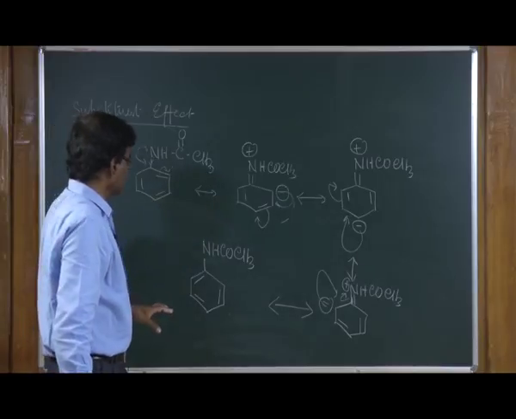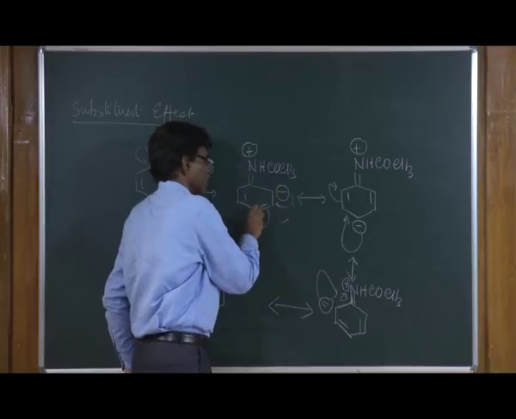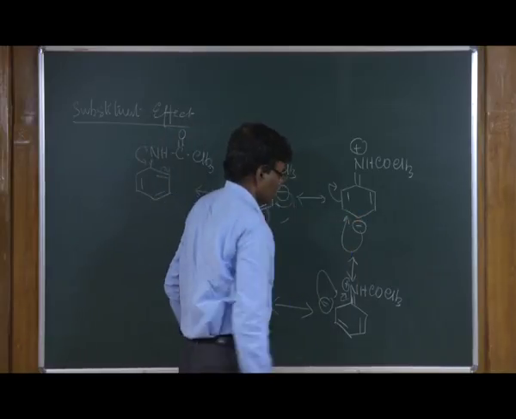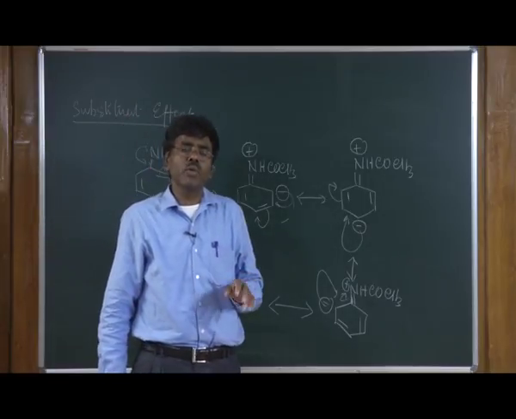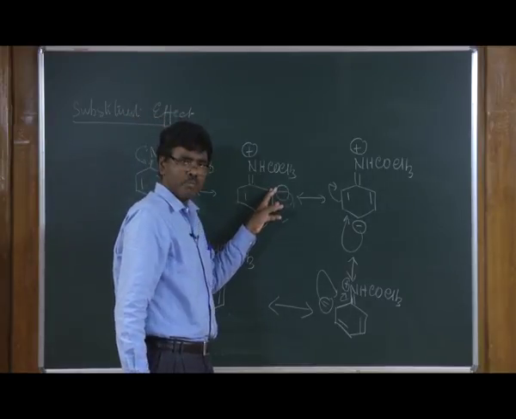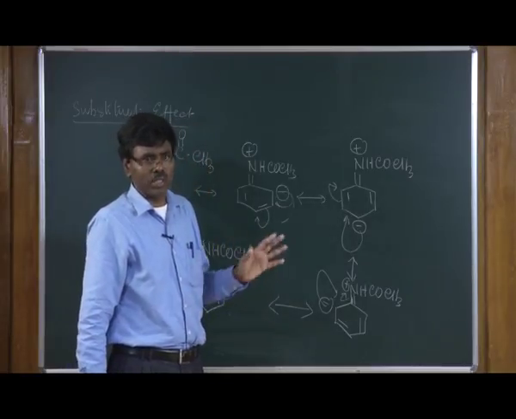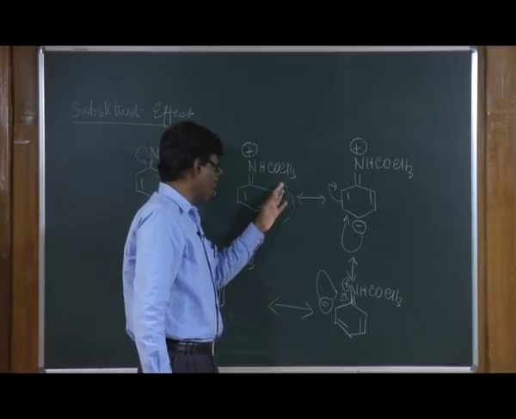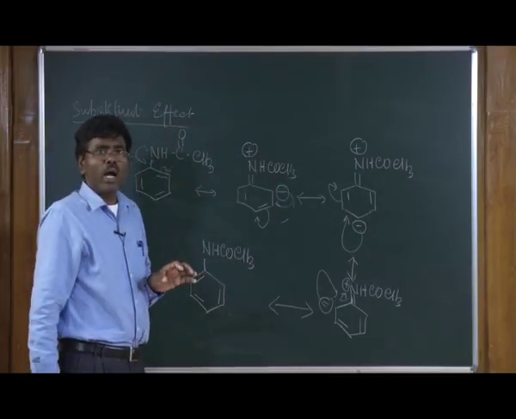If you look at these structures, as you can see here, in this case the electron density is more at the ortho and para position. You can see here the ortho carbon has more electron density and the para carbon also. Therefore, whenever you have this kind of substituent in the benzene ring, if you do the electrophilic substitution with these substrates, selectively the electrophile undergoes reaction at ortho and para position to give a mixture of compounds most of the times, and usually the reaction does not take place at meta position. This is because you have more electron density at the ortho and para position.